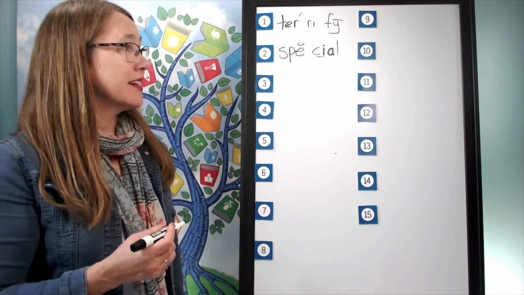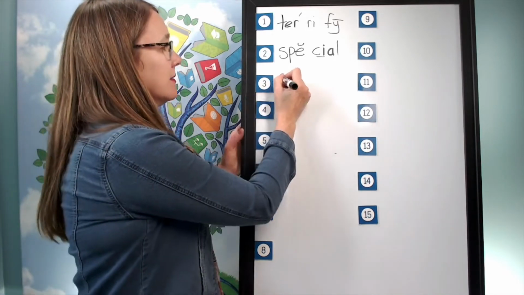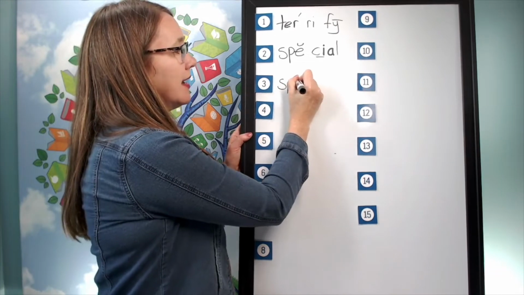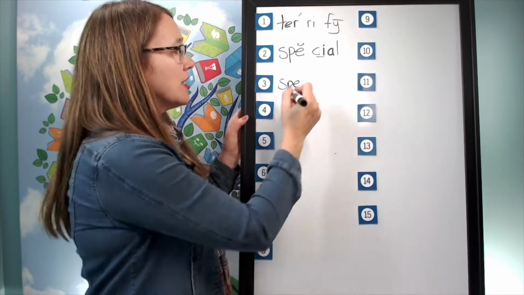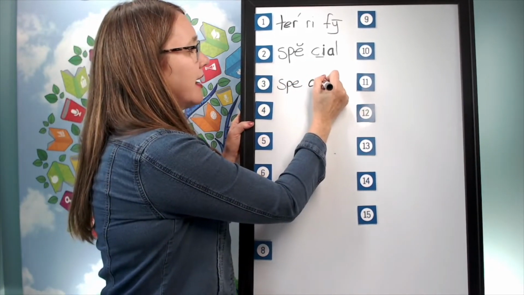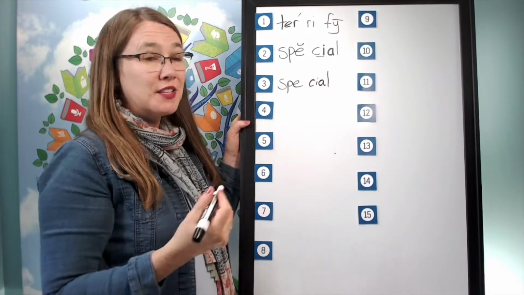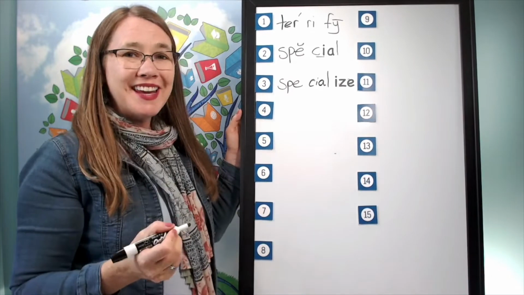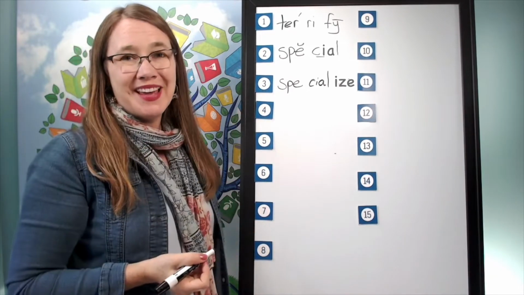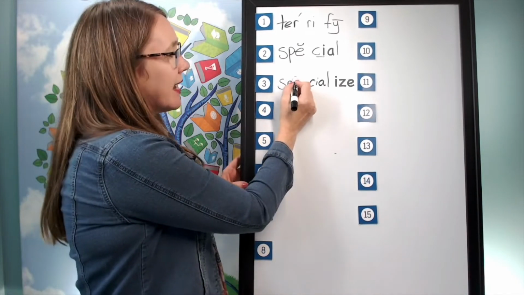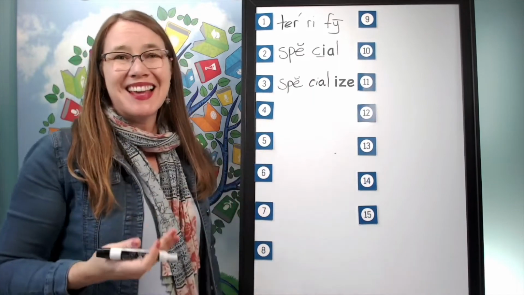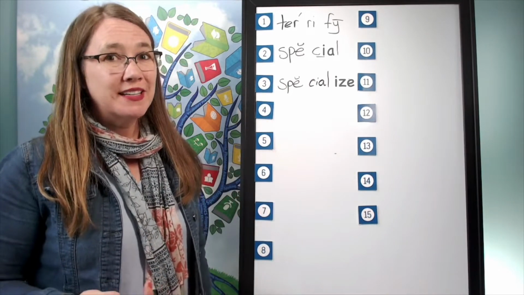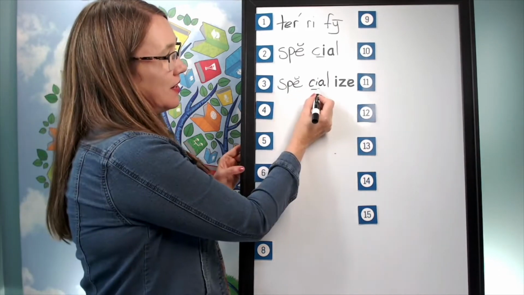And help me to write it. The first syllable is spe. S-p-e. The second syllable is shall. Sh-a-ul. The third syllable is eyes. I-z. Silent final e. How will we mark this? Well, once again, I will put a breve over this e saying its short sound at the end of the syllable. We'll underline the sh.